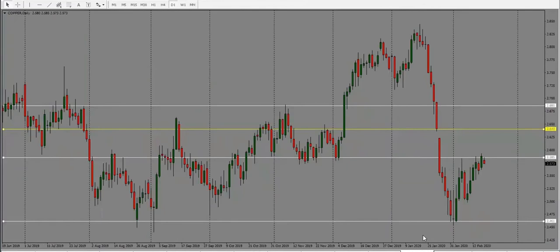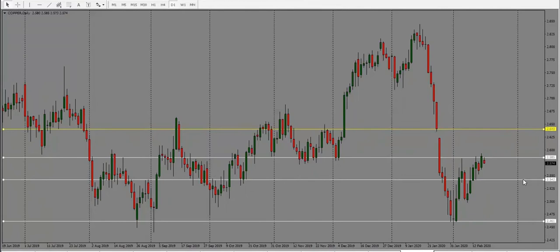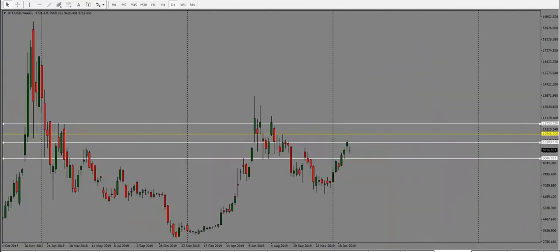Copper. Copper is also holding below our support resistance level here, as we can see. It hasn't been able to break through the resistance yet. As long as it stays below 2.58, I will look for a move lower here, and the next target is 2.54. And if it does go through, then we have a lot of room to the upside here. In that case, the next target would be 2.61. So right now, bias is neutral for copper.